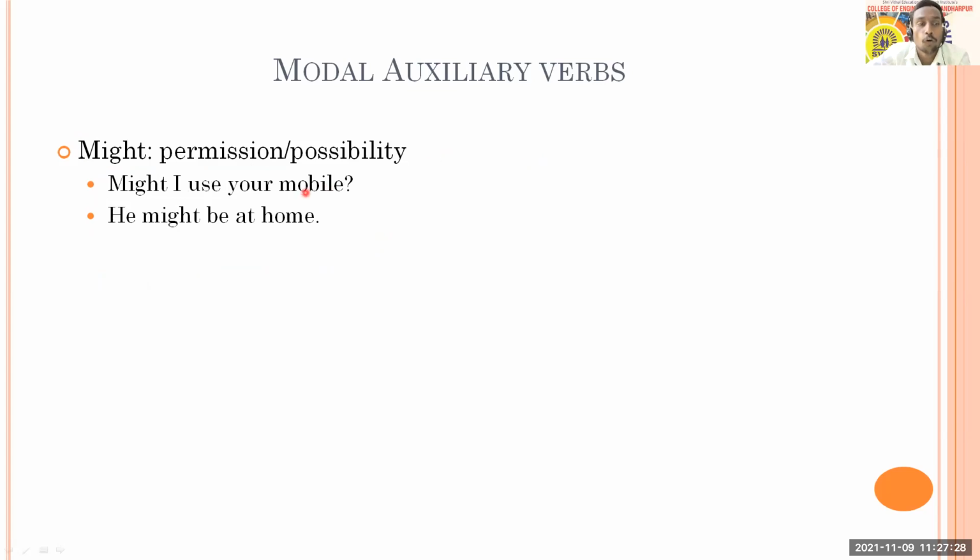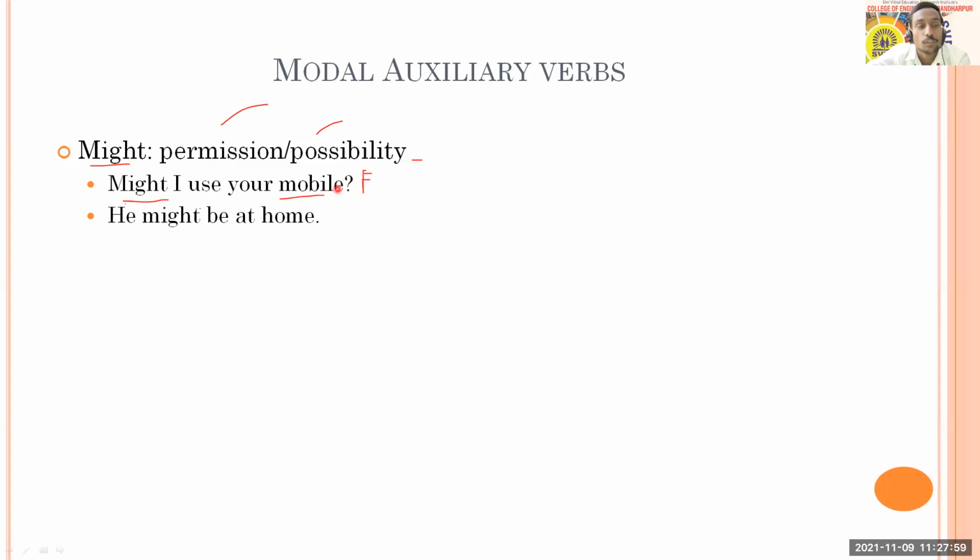Then we'll go to the next slide for "might." So might is also used for permission and possibility. "Might I use your mobile?" That is very rare, but it is more formal. You will not see it commonly. Most of the time other words are used. Maybe "may" is used: "May I use a pen?" for permission also. As we have seen, "May I come in, may I use your pen," something like this. So it is used for permission as well.